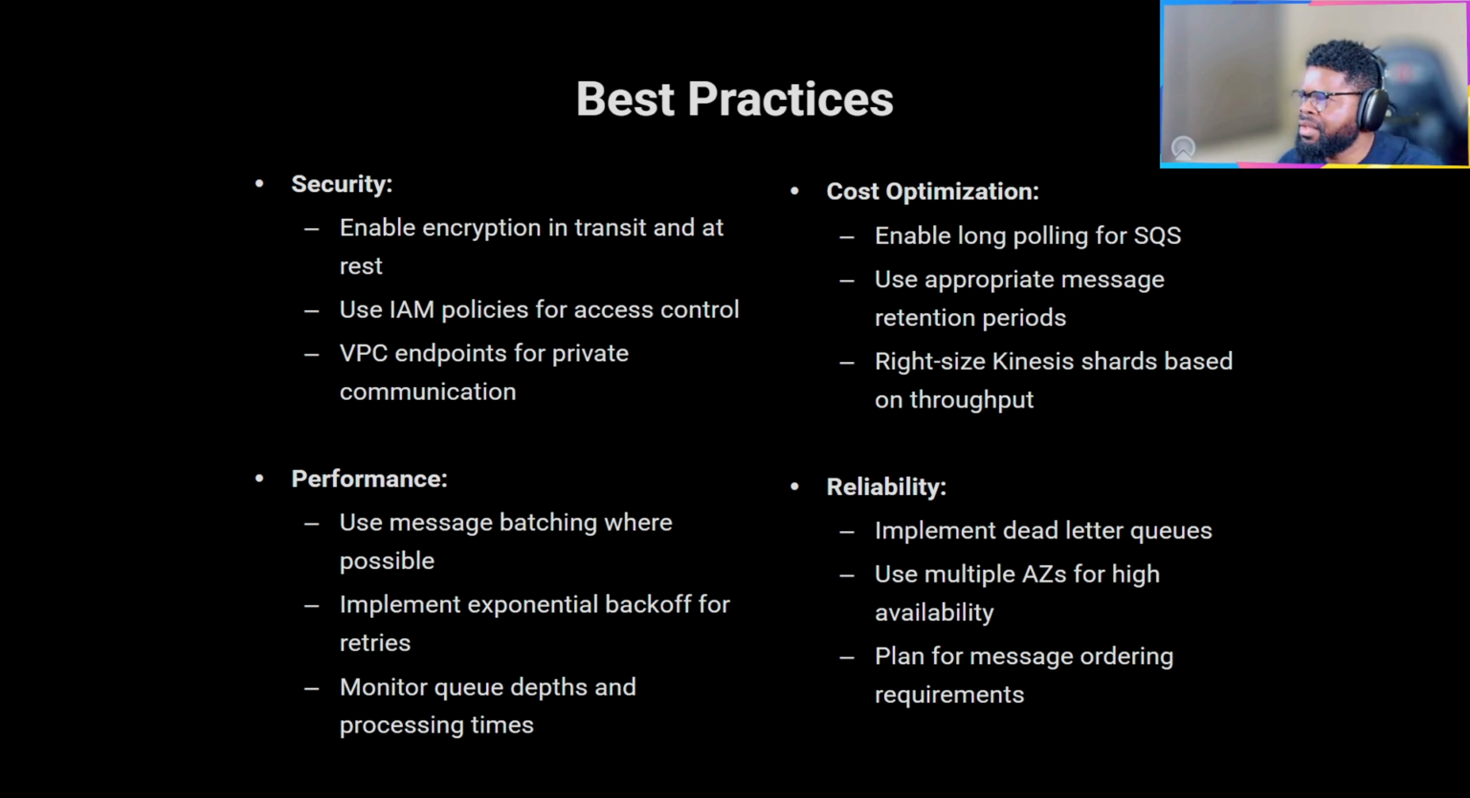IAM policies: you've seen even a queue has a resource policy that you can use to decide who can publish or who can read from the queue. VPC endpoints: if you go the Amazon MQ route, you need to create a VPC endpoint. When you talk about cost optimization, that's when you need to think about long polling, so you poll for long and you're not just checking even when there are no messages. And then you can use appropriate message retention.